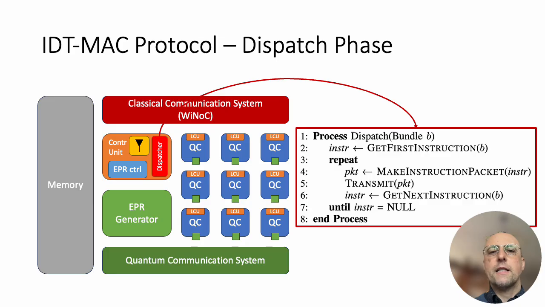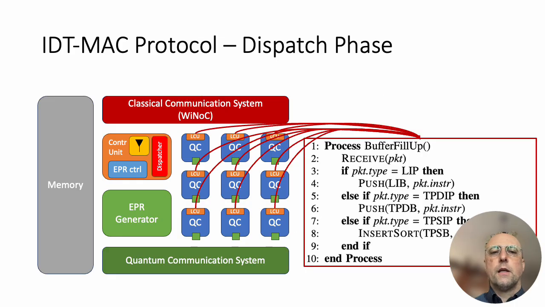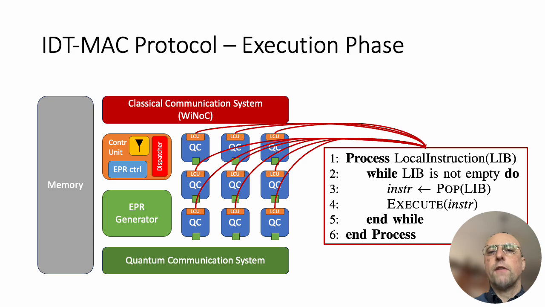During the dispatch phase, the dispatch process is executed by the global dispatcher. It receives an instruction bundle, generates the corresponding instruction packets, and transmits them sequentially to the quantum cores involved. In the same dispatch phase, each quantum core executes a buffer fill-up process, which receives instruction packets and stores them into the appropriate buffer. In the execution phase, each quantum core runs 4 concurrent processes.